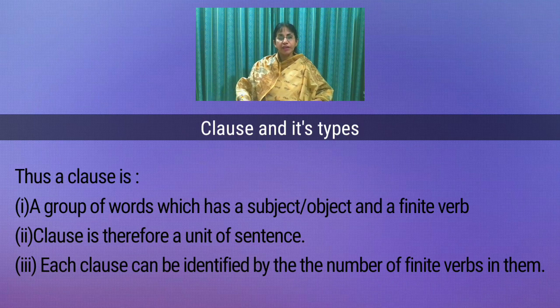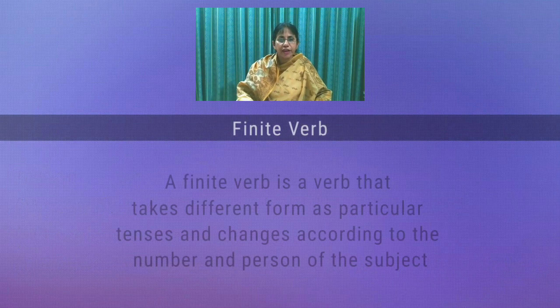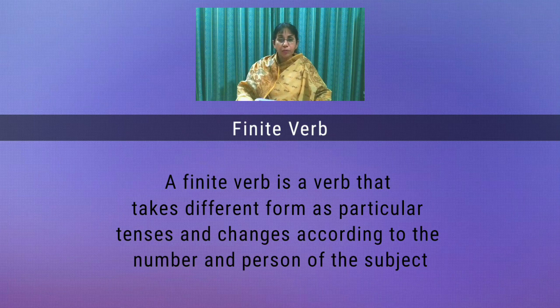You all know what a finite verb is, but still I am going to give a short definition. What is a finite verb? A verb that takes different forms according to particular tenses, and changes, not for the past tense but for the present tense, according to the number and person of the subject.